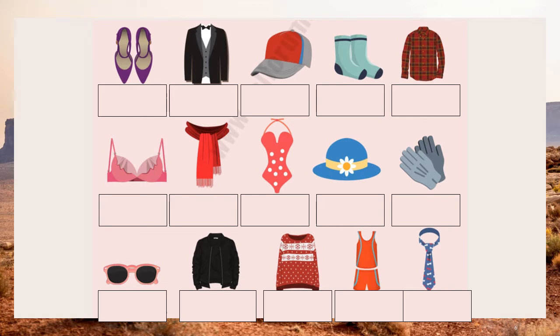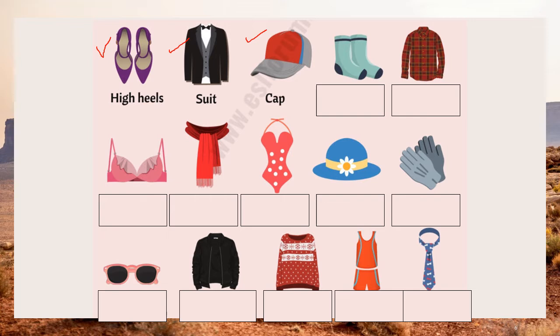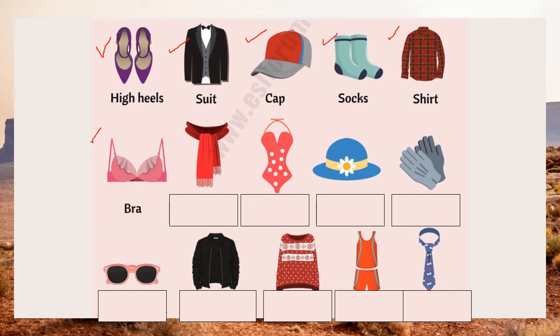Let's name some few more. How about this one? You put it on your feet. It's for women. It's called high heels. How about this? It's called a suit. This one, mostly worn by boys, it's called cap. This, obviously, they are socks. This one, it is officially what we call shirt or plaid shirt. How about this one? This is a bra worn by women.